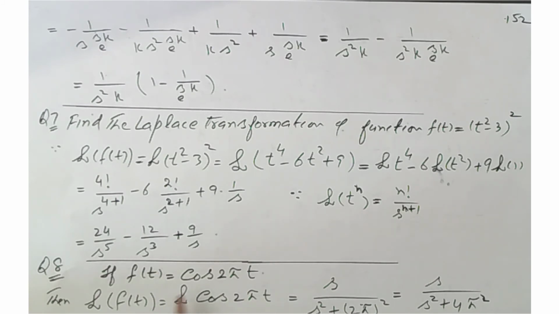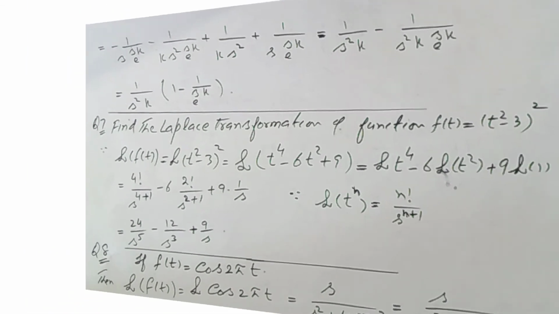So in place of f of t, we put cos 2 pi t. By using the formula of Laplace of cos omega t, this is equal to s over... Question 8, f of t equal to cos 2 pi t, Laplace of f of t equal to, in place of f of t, we put cos of 2 pi t, and again by using the formula of cos at, Laplace of cos 2 pi t equal to s over s square plus 2 pi square. This is equal to s over s square plus 4 pi square. This is the value of the Laplace of cos of 2 pi t.